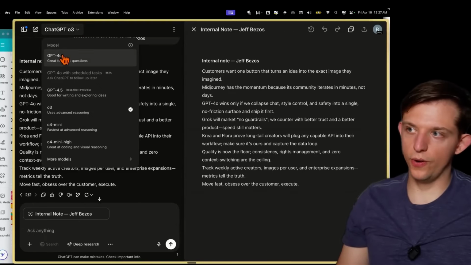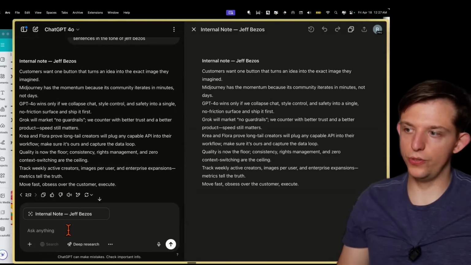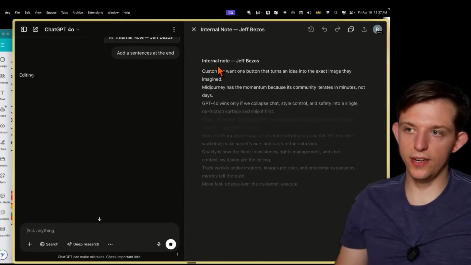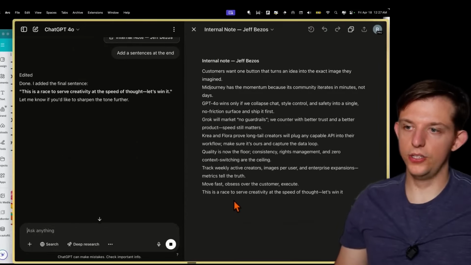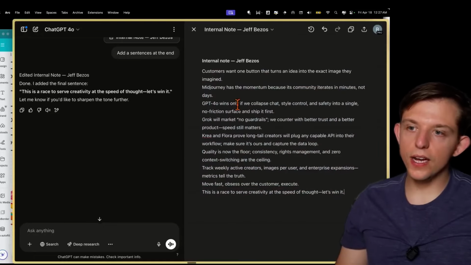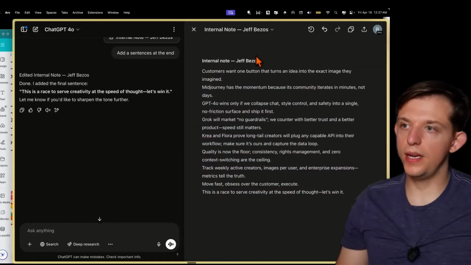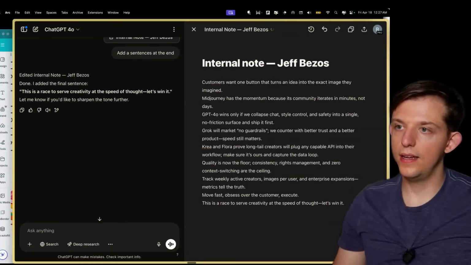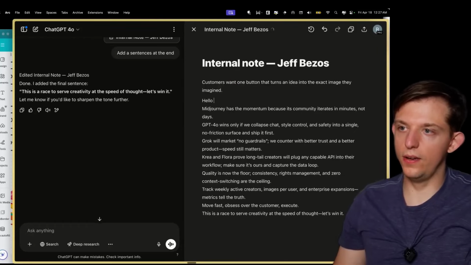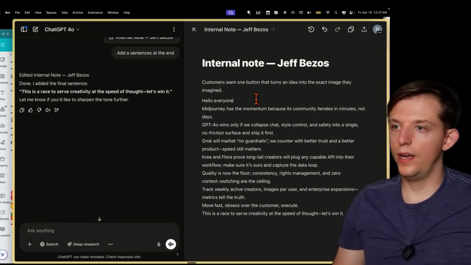Wait, sorry. In order to do that, I think you need to use GPT-4o to use the canvas, and we can say add a sentence at the end. Yes, so here it literally edits it just like that. So it added this sentence here at the end, and then you can actually just edit this, right? So we can actually make this a heading, and we can actually add a sentence here, and we can say hello everyone, and then we can